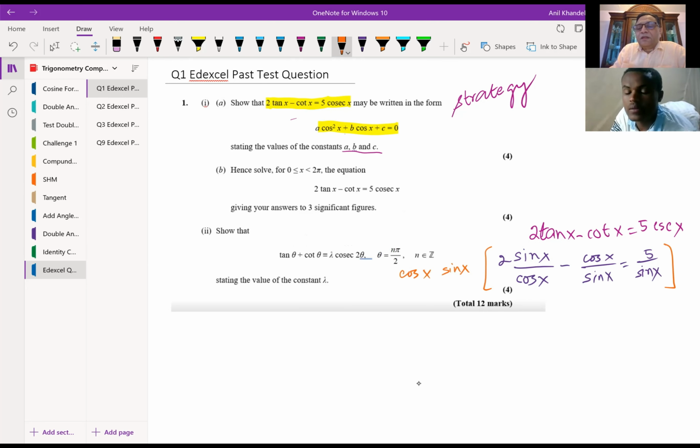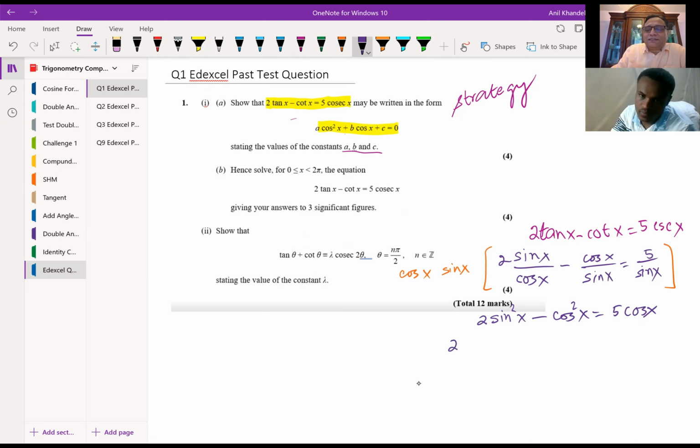So the first term, cos x will cancel. And what do we get? We get 2 sin square x, minus, here sin x will cancel, we get cos square x, right? cos square x equals 5 cos x. Is it clear to you? Now, we do not want sine. We will convert this sine into cosine.